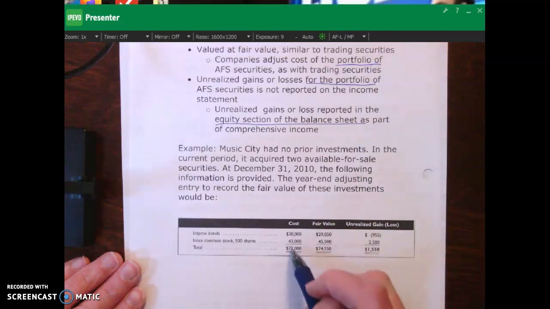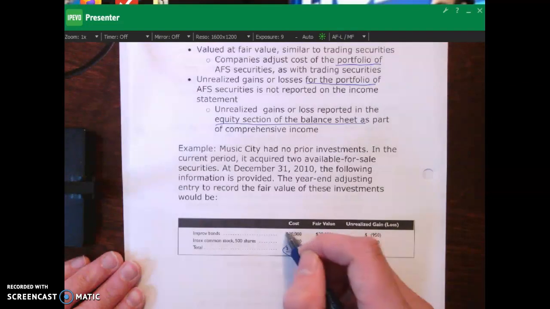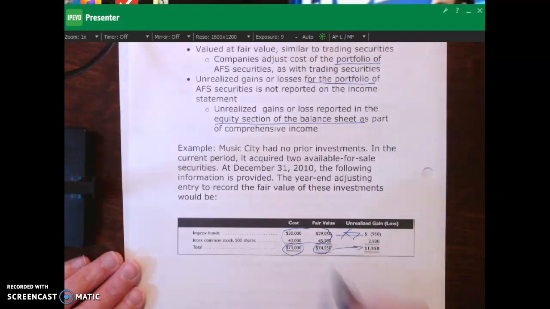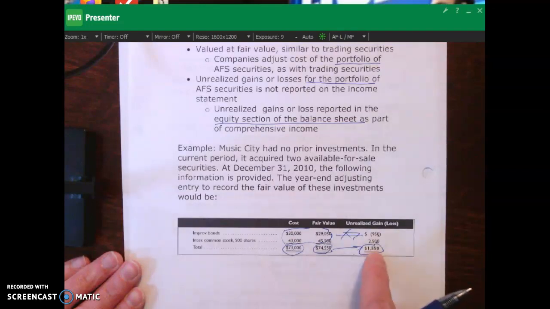So you look over here, here's our cost, and then here's our market value. So it increased by $1,550. And you can see we're not doing this individually by stock, right? We're doing it at the portfolio level, so all stocks combined. One stock went down, one stock went up, combined, they increased by this much, $1,550. So this is what we use to do our fair value adjustment.